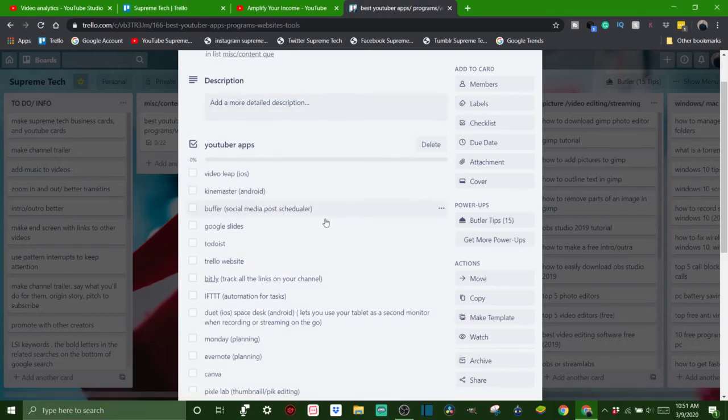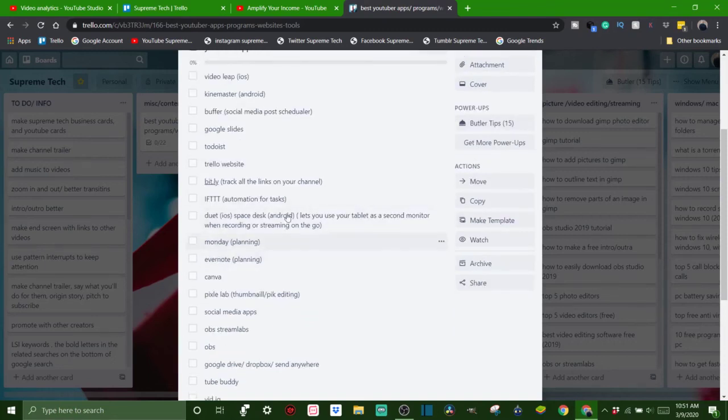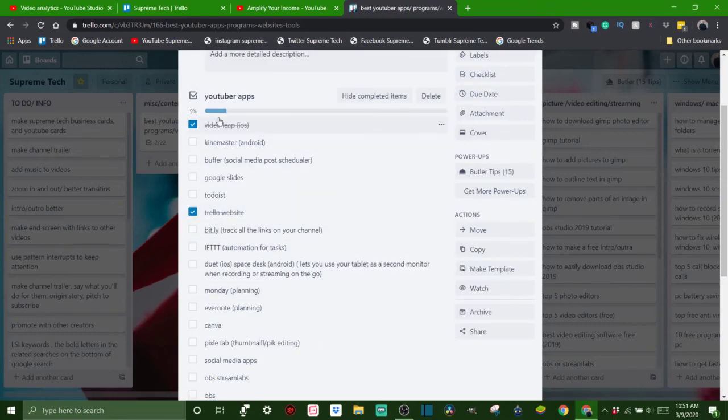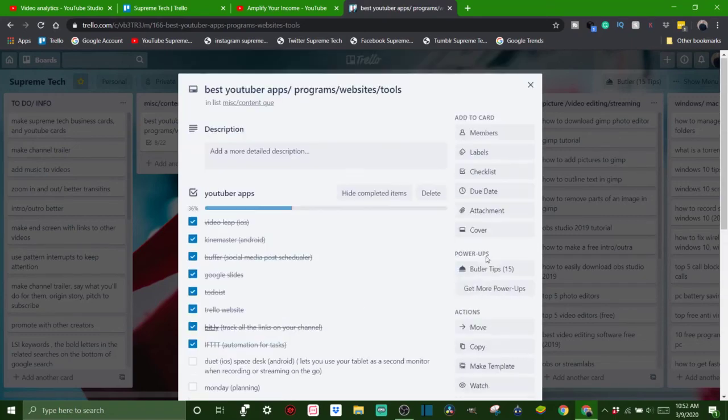But I usually use the checklist for stuff that I'm going to cover in the video. And if you see here, I got all these different apps. And then while I'm making the video, if I already covered one, I'll check it off. And it even tells you how much percent you're done. So say I had all these done. I am 36% done with the video. And same thing over here, you got all your actions. Share it, move it, copy it.